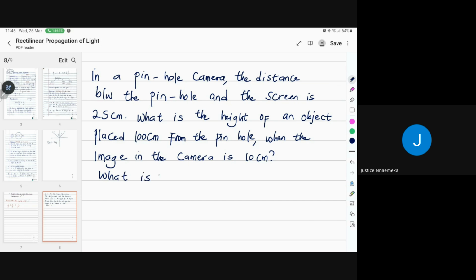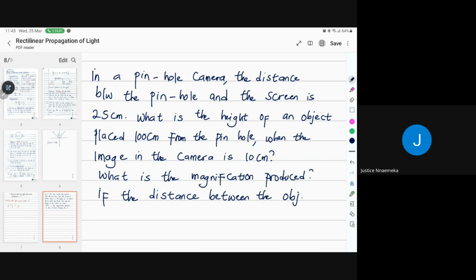What is the magnification produced if the distance between the object and the pinhole is halved?